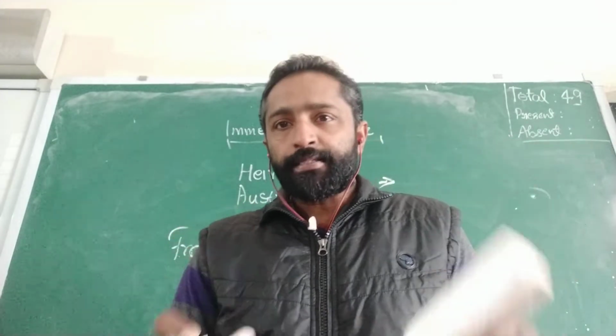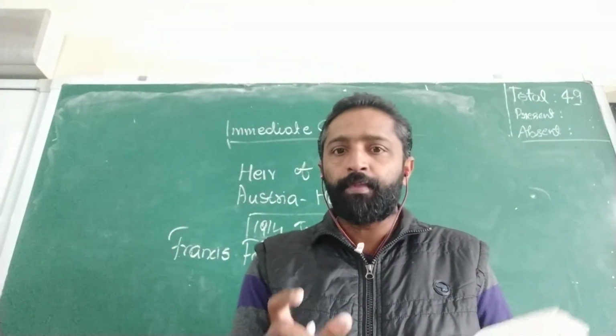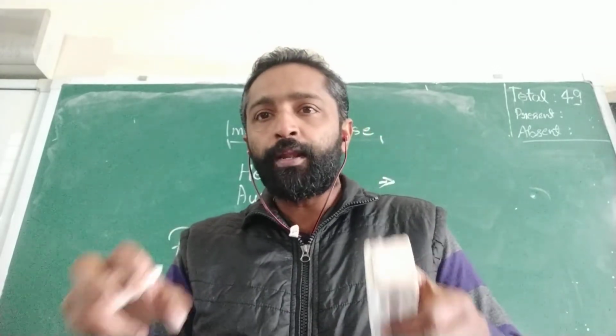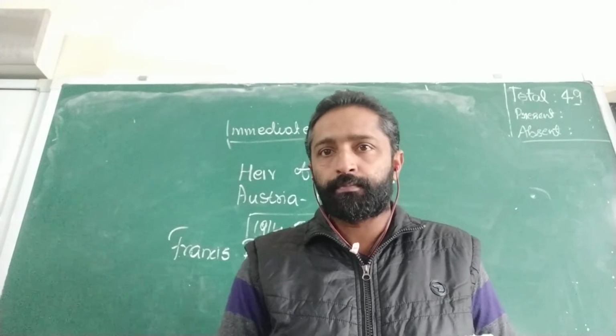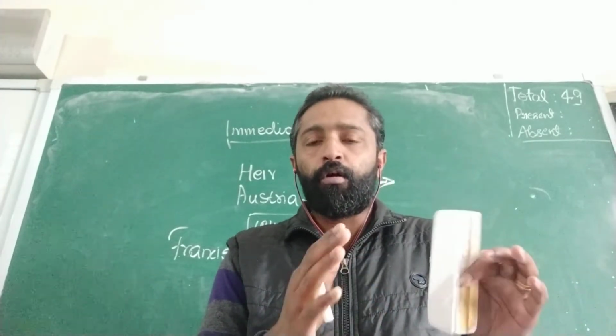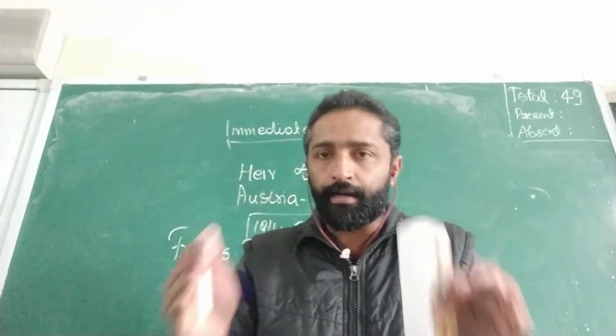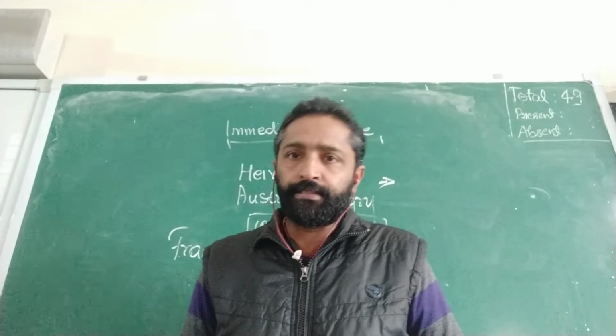And this assassination, or the killing, was done by a secret society called Black Hand or Union of Death, by Serbian nationalists. So this Archduke Francis Ferdinand, heir of Austria-Hungary, was assassinated by Serbian nationalists.